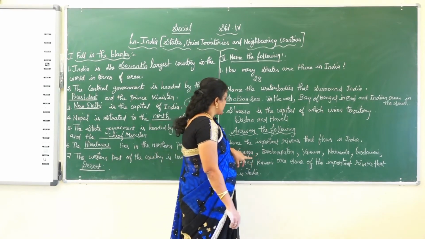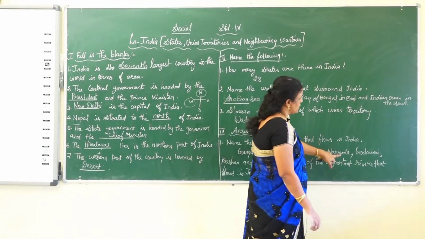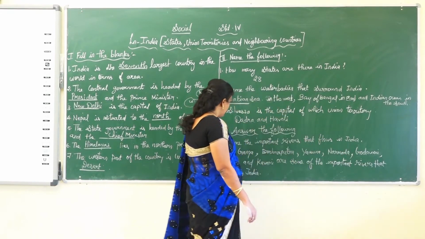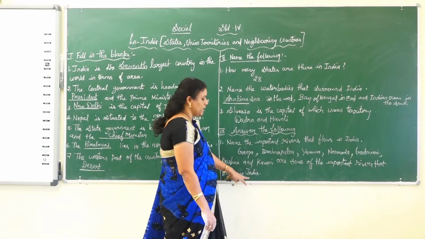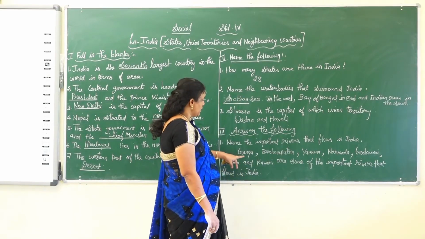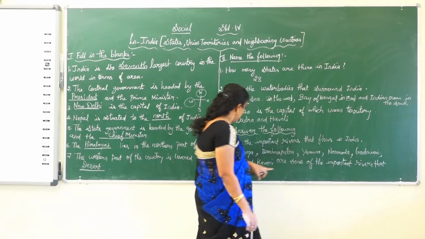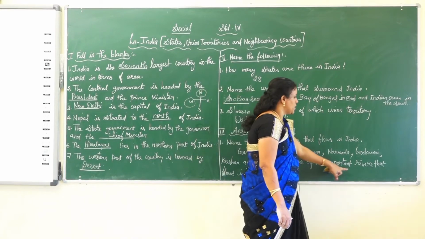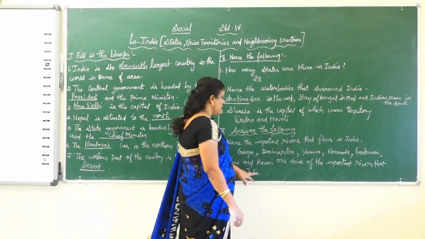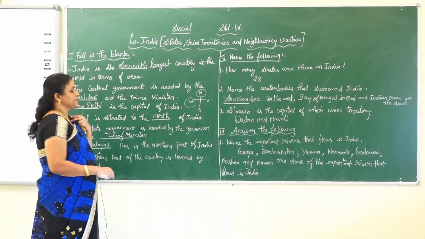Then Brahmaputra, Yamuna, Narmada, Godavari, Krishna and Kaveri. These are some of the important rivers that flow in India.